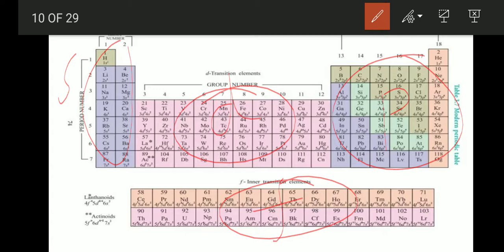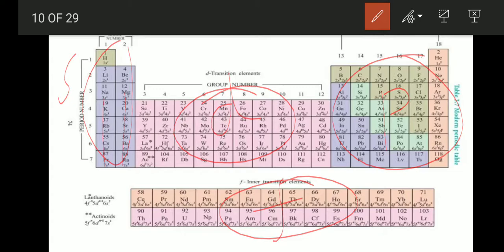First one, the s block elements. The elements of group 1 and group 2 are called s block elements, since the last valence electron enters the ns orbital. Listen, the last electron enters the ns orbital.